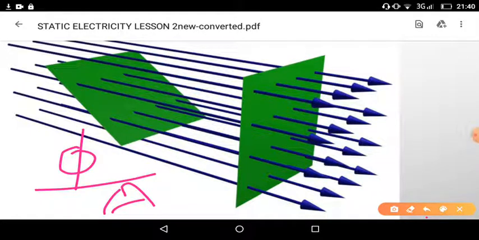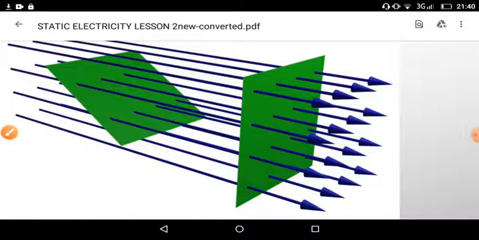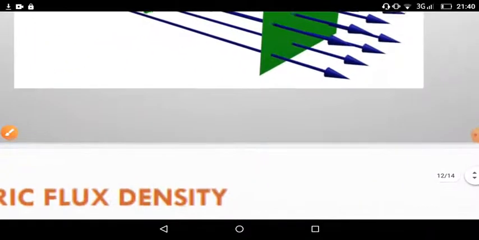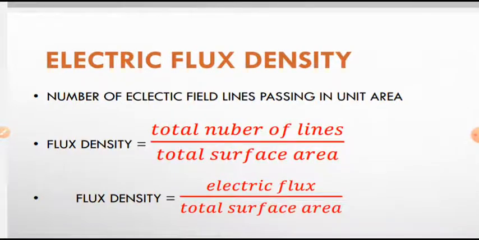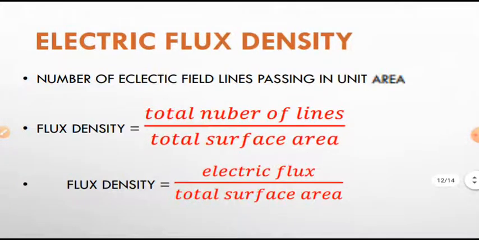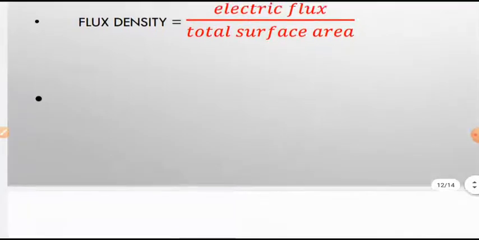Density means how many lines are passing in unit area, 1 square meter of the given area. So this is flux density. We have the definition: total number of lines passing through unit area, and flux density equals flux divided by surface area. Flux is total number. Flux density is number of lines passing through unit area.